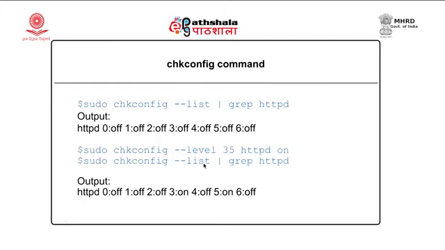Again, if I issue the list command and pipe to grep HTTPD, it will display a single line, the configuration of HTTPD. You can see over here for the third run level it is on, and for the fifth run level it is on. For the rest of the levels it will be off. So, the chkconfig command can be used to enable or disable a particular service for particular run levels.